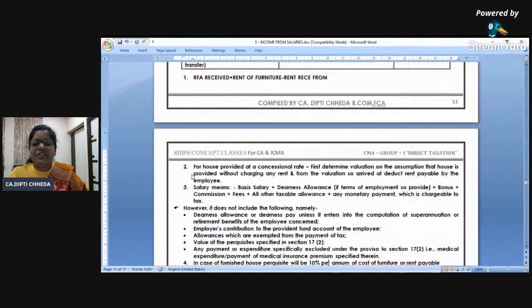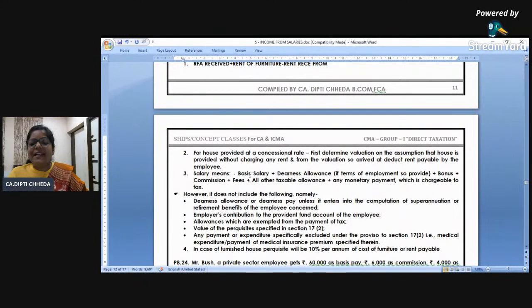And what is the definition of salary? Basic, DA, bonus, commission, fees, all taxable allowances. See, look calmly. Basic, DA, bonus, any commission, fees, allowances. Taxable allowances means allowance received, education allowance, less exempt, what is taxable? And any other thing, but it will not have DA which is not covered. PF, URPF and all is taxable, don't cover that. Medical facility and all is taxable.